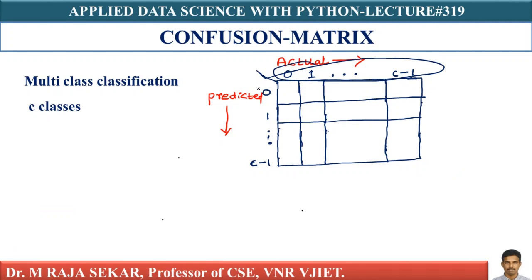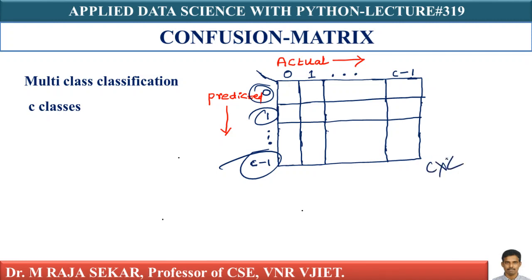So each column corresponds to actual class labels. These are predicted class labels. This one is predicted to be class 0, this one is predicted to be class 1, and this one is predicted to be class C minus 1. This is again a matrix of order C by C.